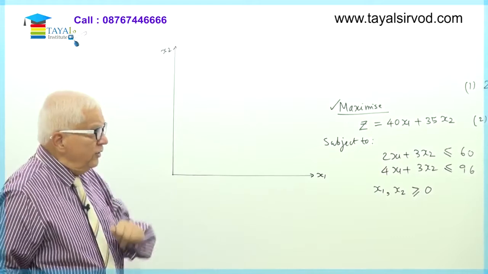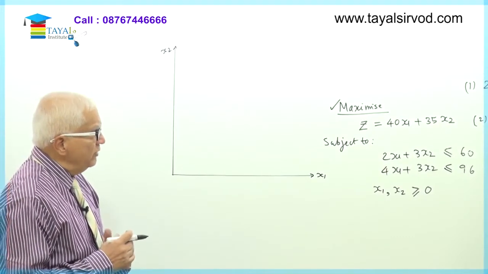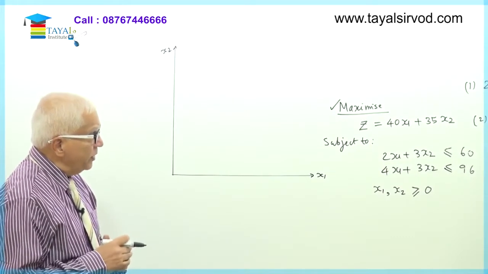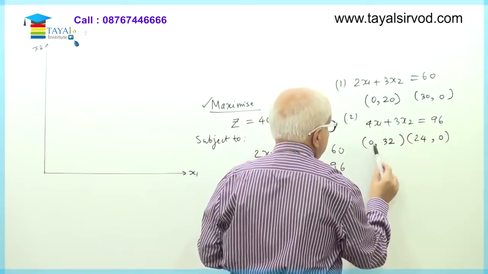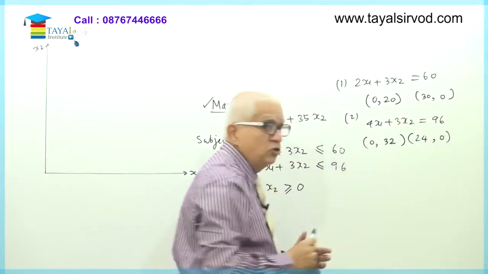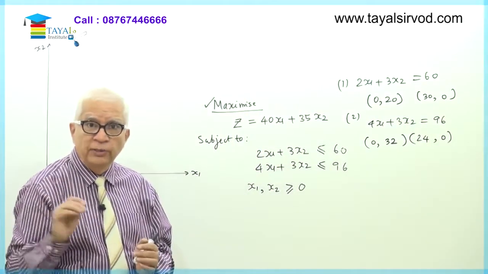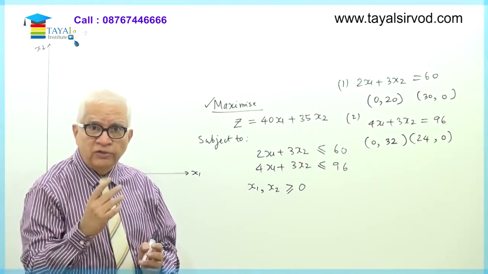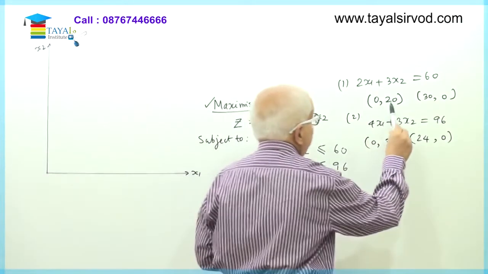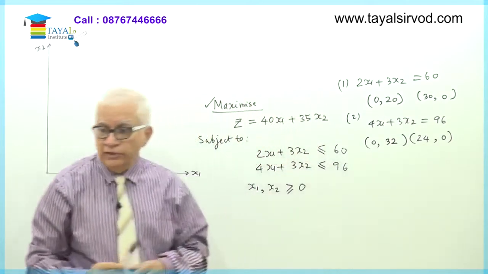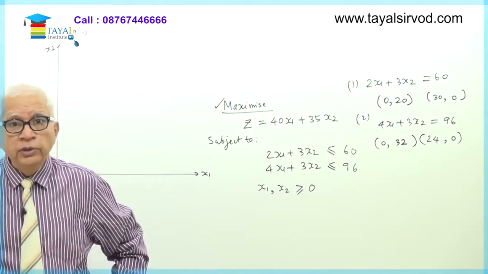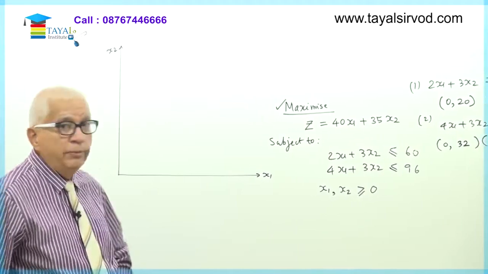Fine. Now, look at the values of x1, x2. How much are the values of x1, x2 at the maximum? Look at the values of x1: 0, 30, 0, 24. That means 30 appears to be the highest value of x1 in all the points that we have noted. What is the maximum value of x2? 20, 0, 32, 0. So 32. Maximum value of x2 is about 32, and maximum value of x1 is about 30.